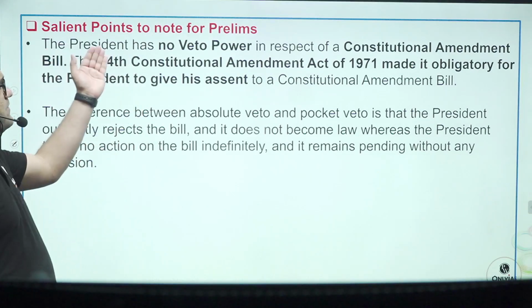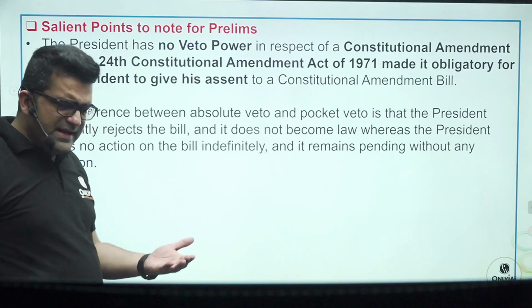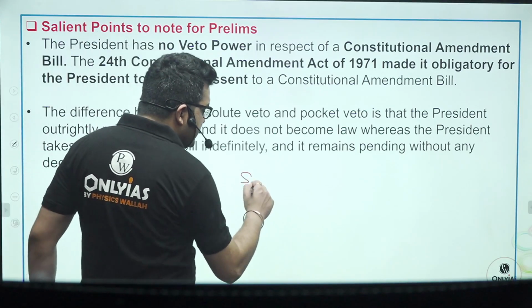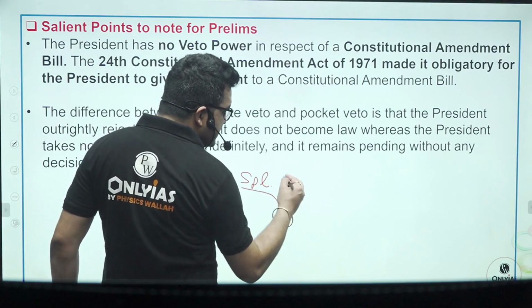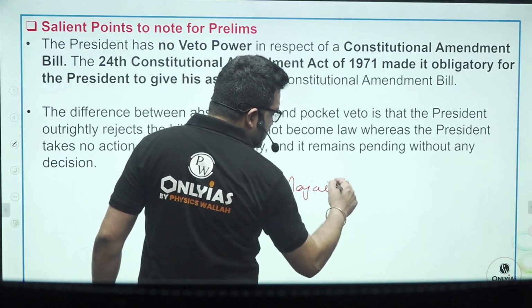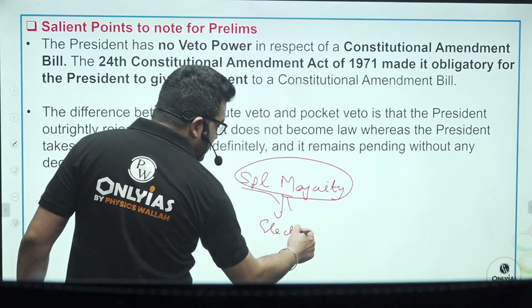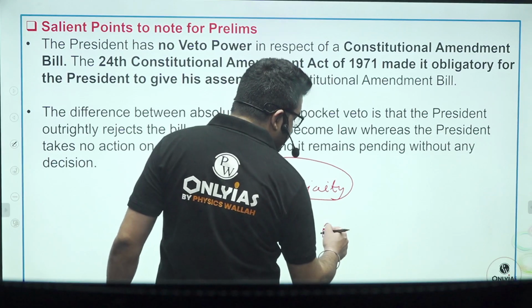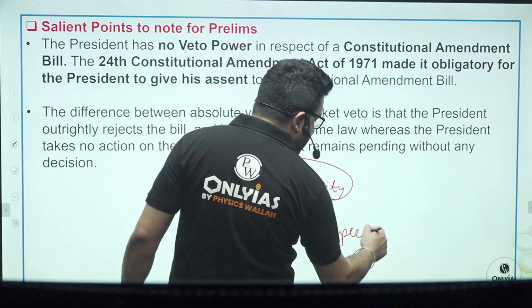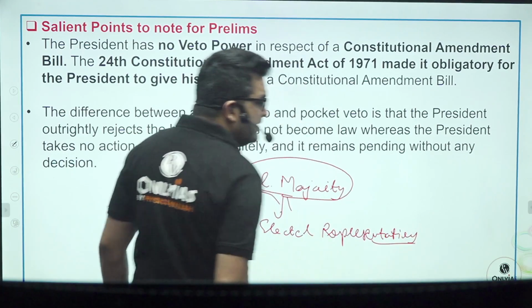Now, salient points to be noted for prelims here. The president has no veto in respect of a constitutional amendment bill. Why? The reason is simple. The special majority is being used by the parliament. So when special majority is being used by the elected representatives of the people, why would the nominal head be exercising veto over it?